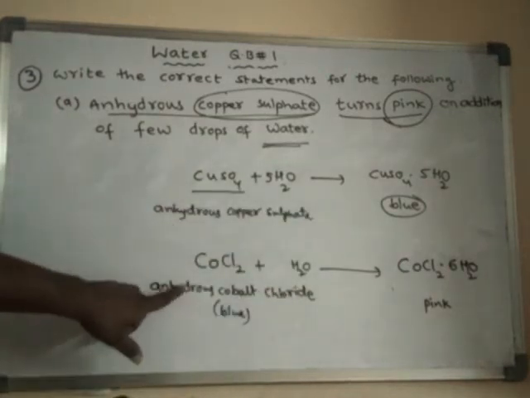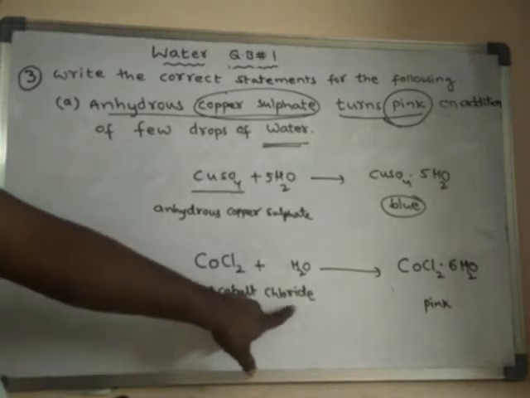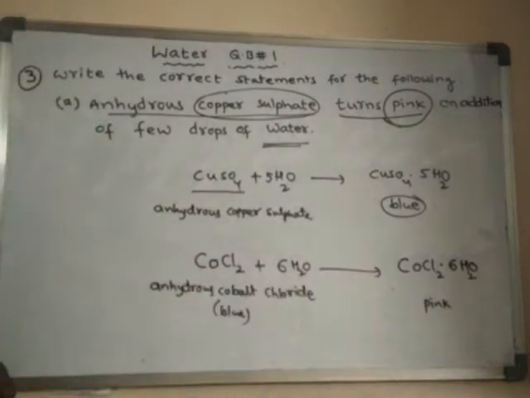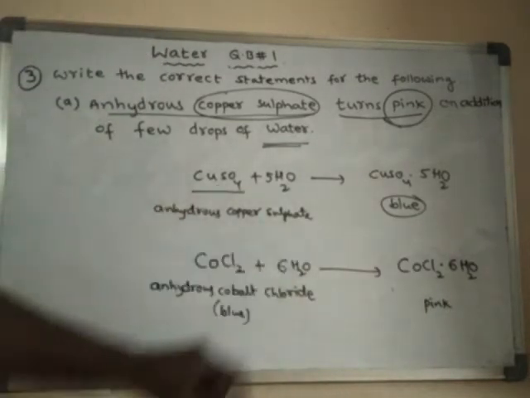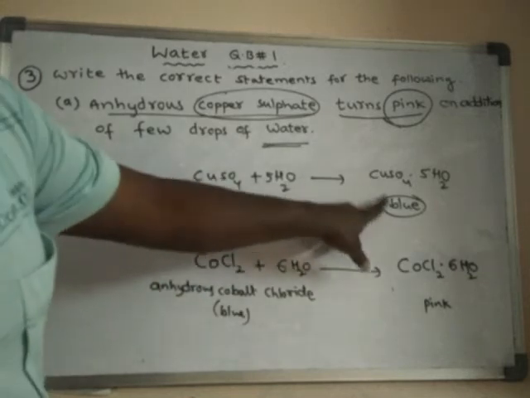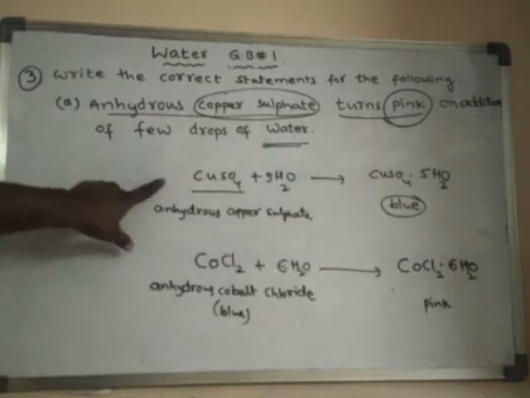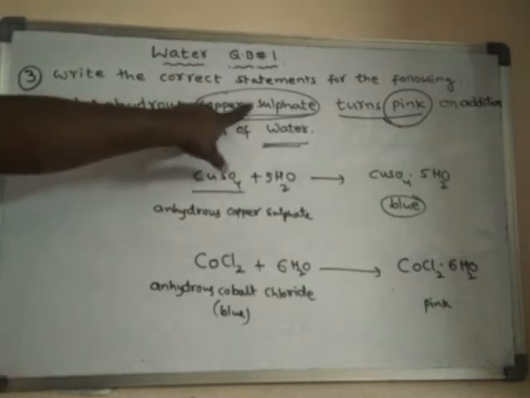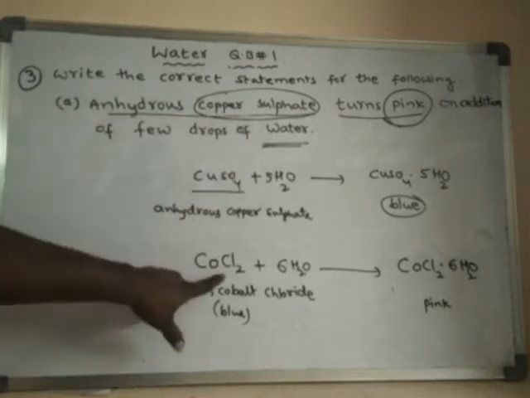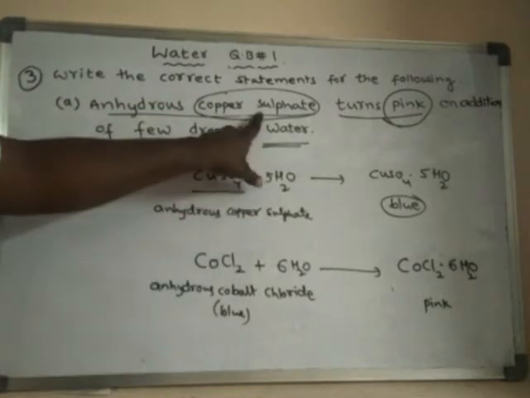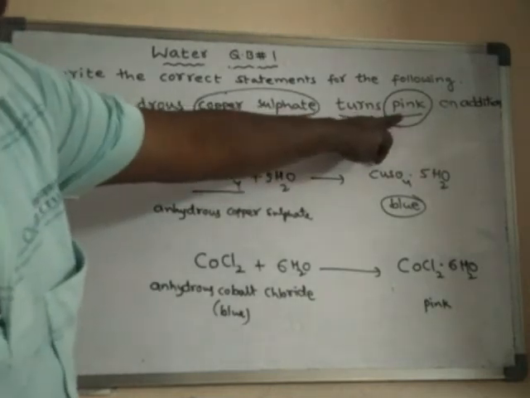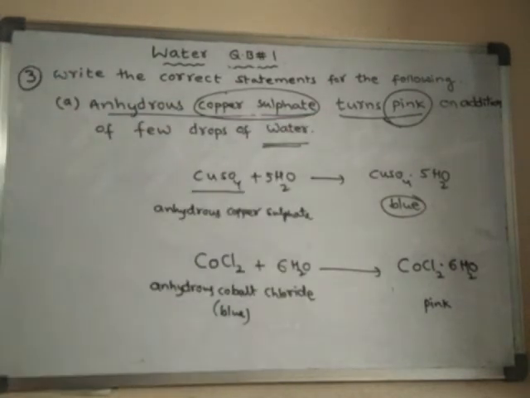If it is anhydrous cobalt chloride and you add water, it will turn to pink. Or else, if it is anhydrous copper sulfate and you add water, then it will turn to blue. Either this one is correct or this one is correct, but here the question is wrong. So either we change this one into cobalt chloride, or by keeping this one as it is, we change this one into blue, then it will become correct. Right. Next.